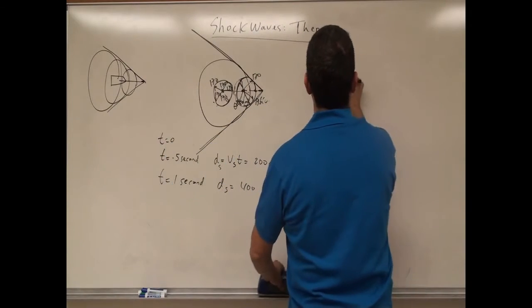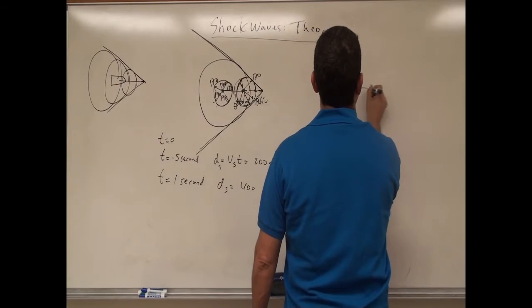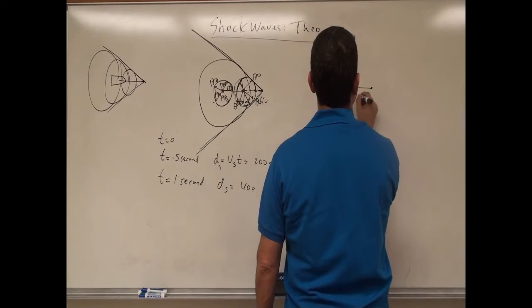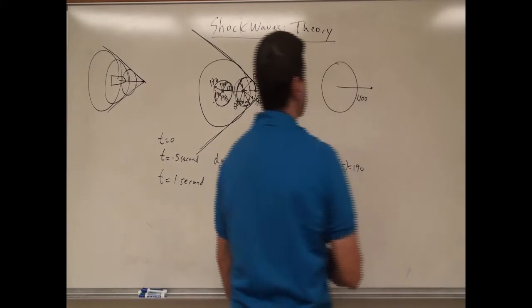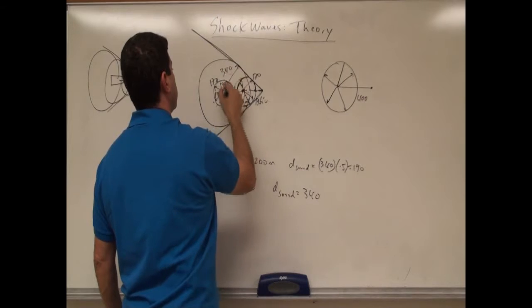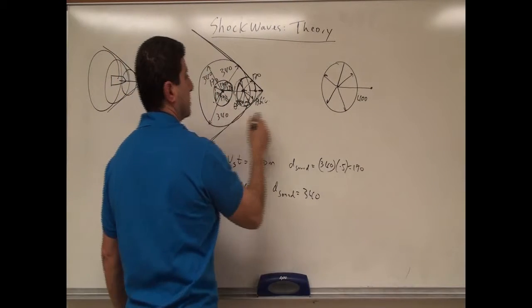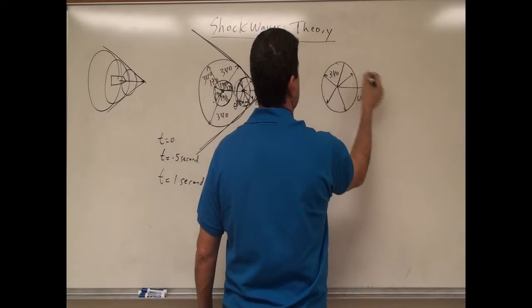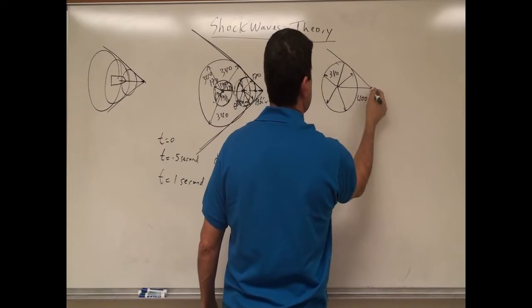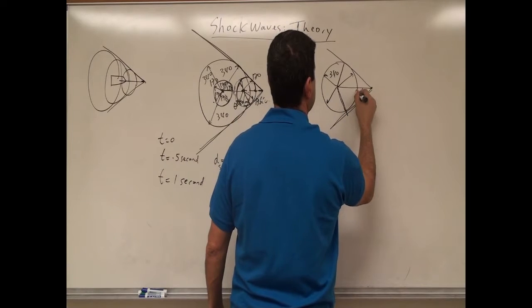If you concentrate on the theta here, you have a sound wave like this. This distance from here to here is 400, and from here to here is 340. So if we make a triangle like this, you can see this is theta.